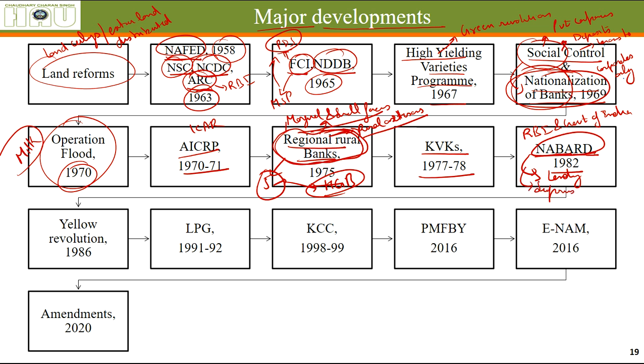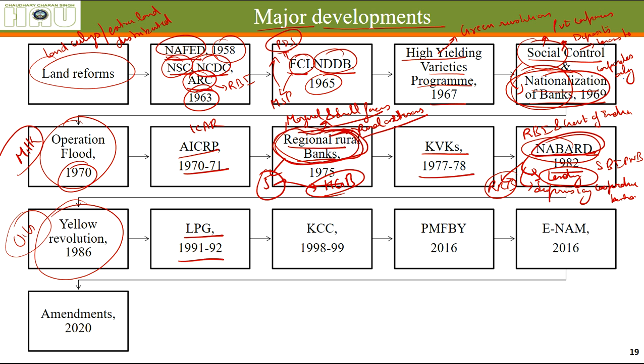It was supervising cooperative banks. Okay, you will be studying what are cooperative banks. It was supervising cooperative banks entirely, also supervising the lending of commercial banks such as SBI, PNB, and also it was supervising these RRBs, regional rural banks. That means this bank was necessarily made for developing agriculture and specifically catering the needs of agriculture. Then came yellow revolution, which led to the increased production of oils in the country in 1991 and 1992.